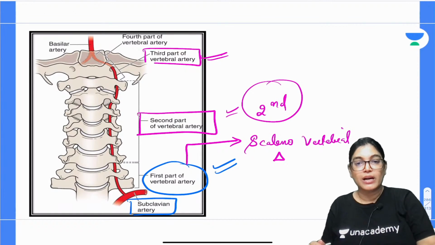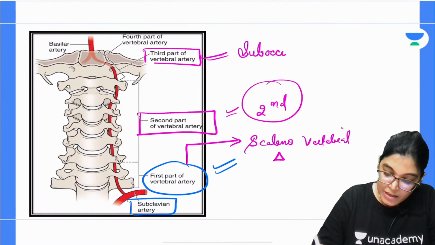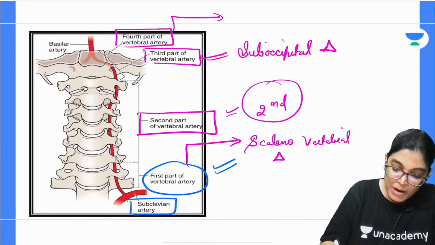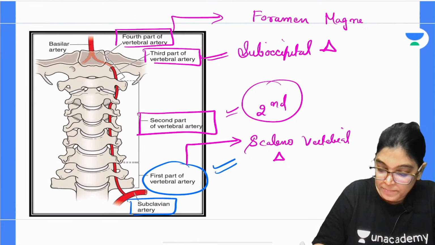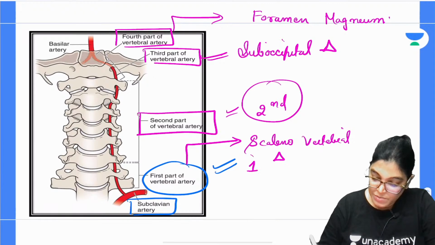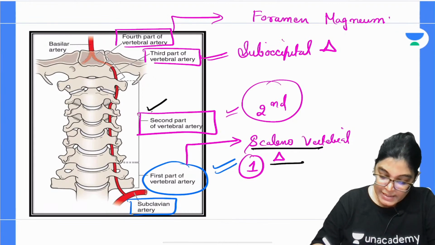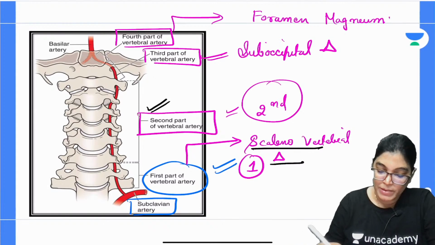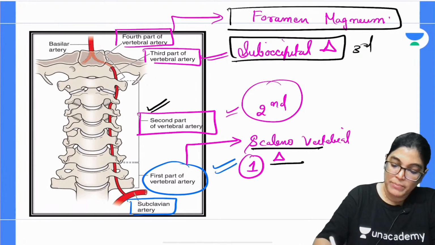The third part is lying in the suboccipital triangle, and the fourth part will pass through the foramen magnum present in the posterior cranial fossa. So, first part in the scalenovertebral triangle, second part through the foramen transversum of the upper 6 cervical vertebrae, third part in the suboccipital triangle, fourth part through the foramen magnum.